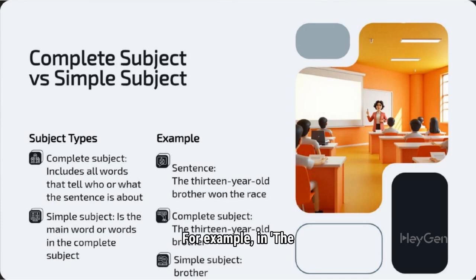For example, in "The 13-year-old brother won the race," the complete subject is "the 13-year-old brother." The simple subject, however, is just the main word or words, which in this case is brother.